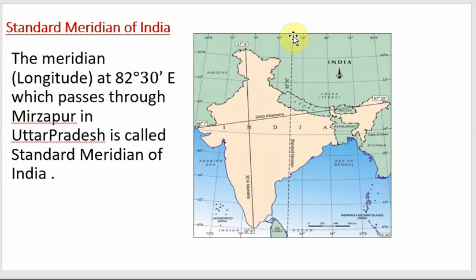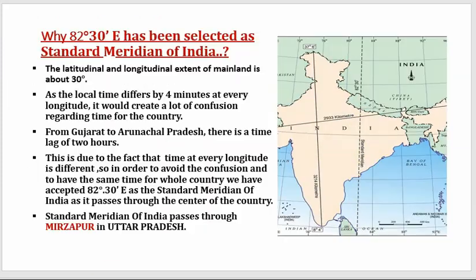Now here you can see on the map a dotted line is drawn right from north to south. Alright, and this is passing at 82.5 degree. This is 80 degree longitude and 84 degree longitude. Now in between you have approximately 82.5 degree east longitude. So from there a line has been drawn and this is called the standard meridian of India. Now it passes through a place called Mirzapur here in Uttar Pradesh, and we set our watches as per this standard meridian. Alright, let's know more.